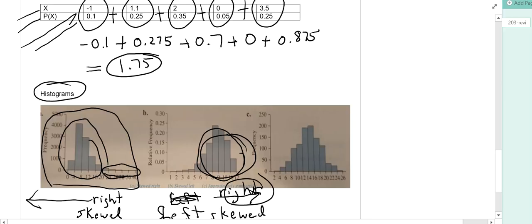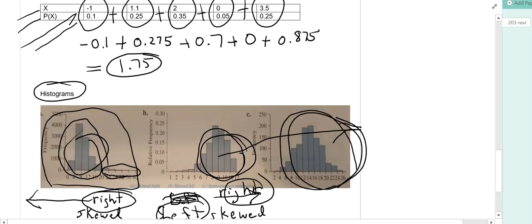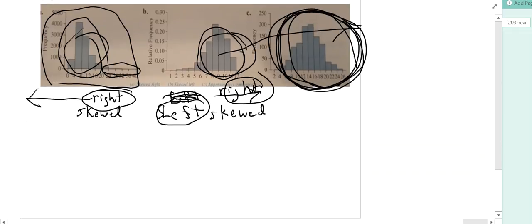Again, when the data is mostly towards the left, we say it's right skewed. When data is mostly towards the right, we say it is left skewed. If the data looks like it's very grouped in a center, we just say it's symmetric, it is centered, that sort of thing. Okay? And that is it for this particular one.